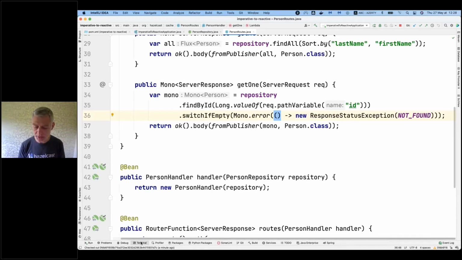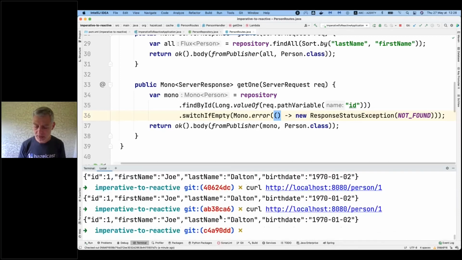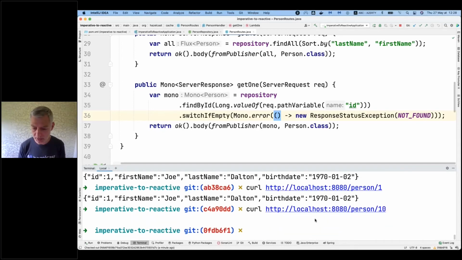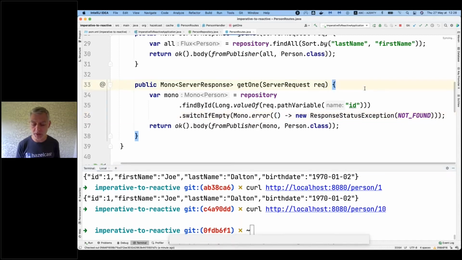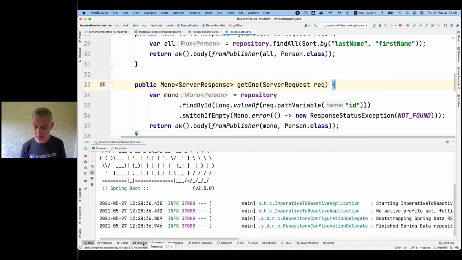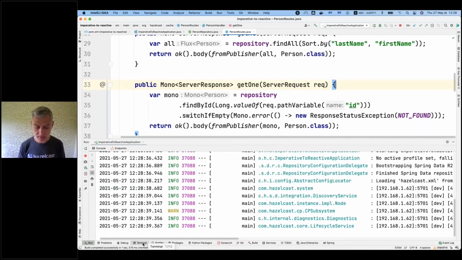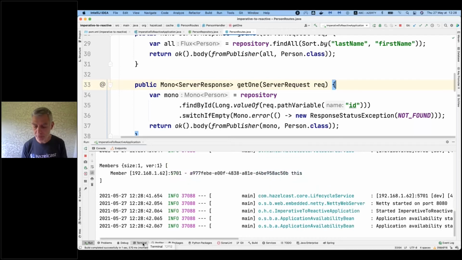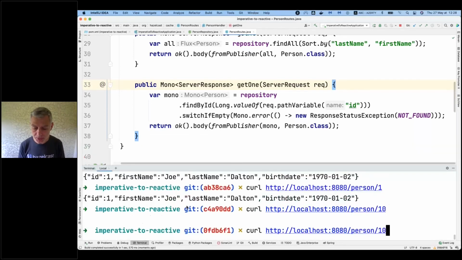So at this point, if I do something like that, it returns me, that was the previous version, it returns me nothing. Now, if I restart the application now, I should see a 404 error. Let's see if I told you the truth. This one I didn't try this morning. Yes, so here I have 404 error because I returned this